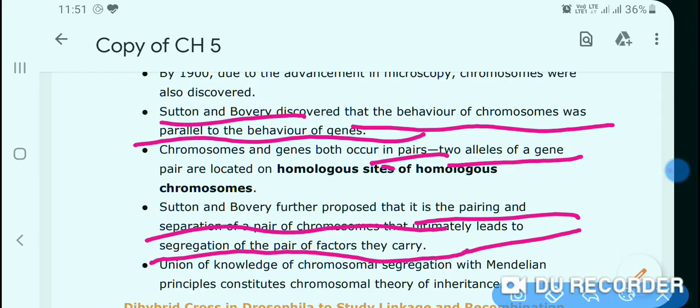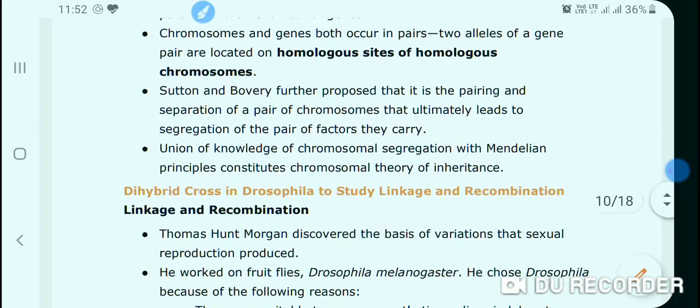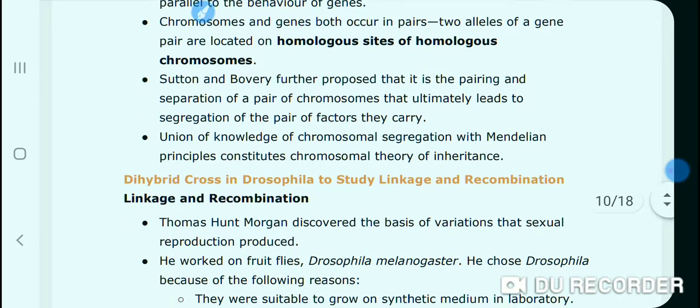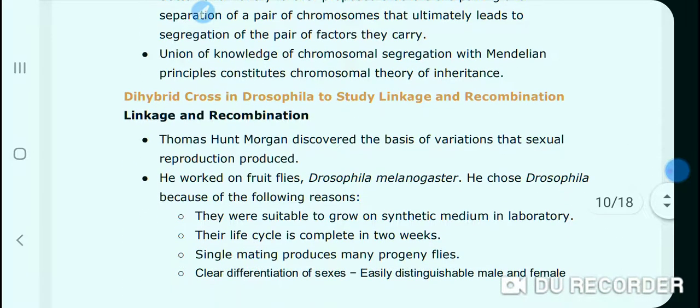On the basis of the chromosomal theory, they were able to explain the segregation of factors, and they further told that the union of knowledge of chromosomal segregation with the Mendelian principle constitutes the chromosomal theory of inheritance. Both the knowledge units unite and a new theory arose that is known as the chromosomal theory of inheritance.